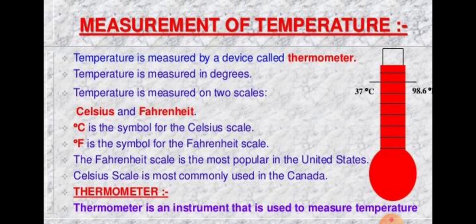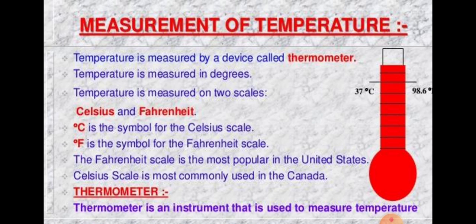Temperature is measured on two scales, the degree Celsius scale and the Fahrenheit scale, degree F. The Fahrenheit scale is most popular in the United States and the Celsius scale is most commonly used in Canada. A thermometer is an instrument that is used to measure temperature.